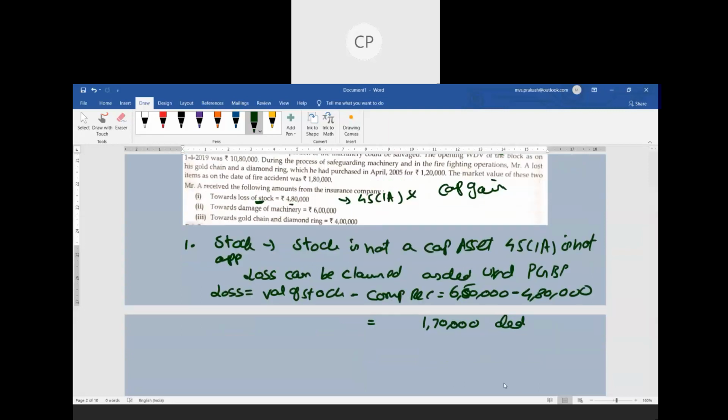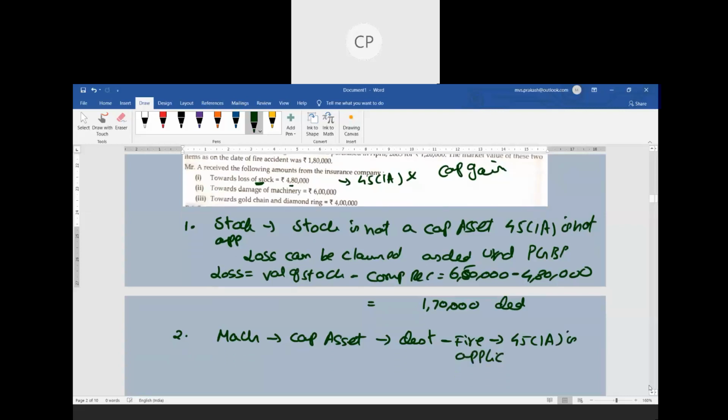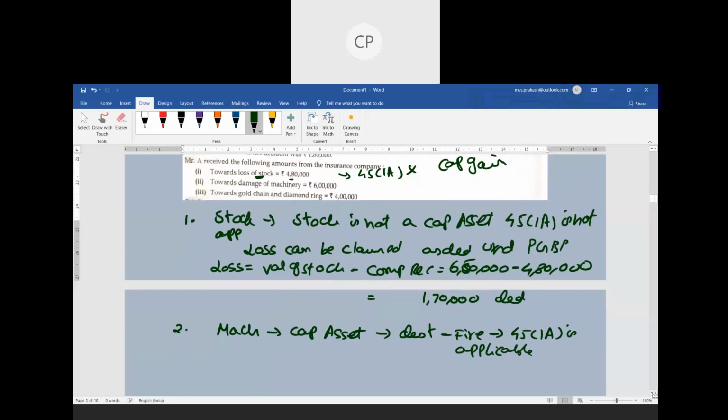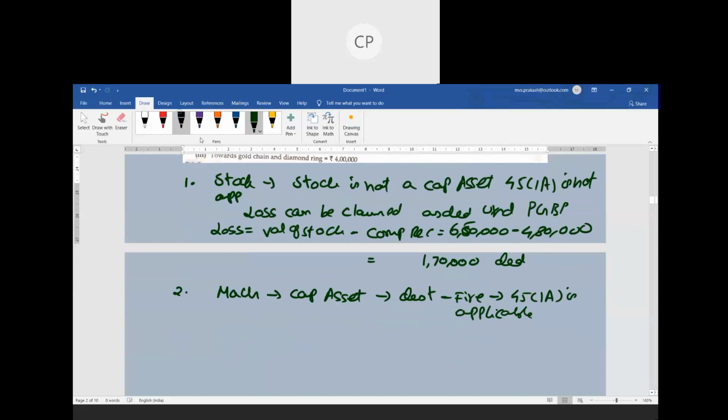Second one, machinery. Machinery is a capital asset. Capital asset destroyed on account of fire. So ultimately 45 subsection 1a is applicable. Once this section 45(1)(a) is applicable, I need to compute taxable capital gain.